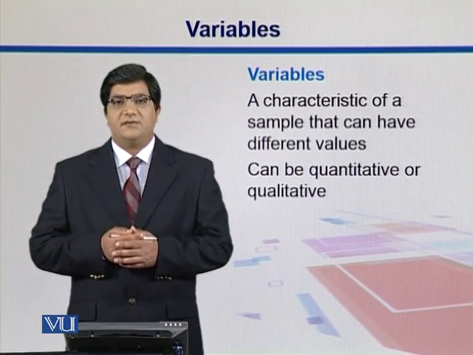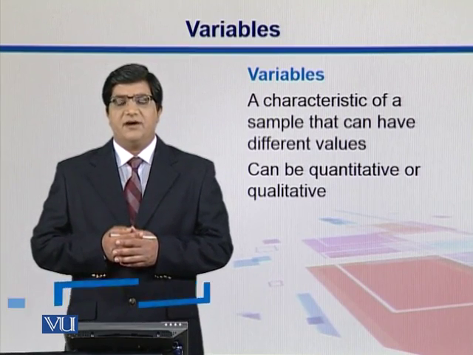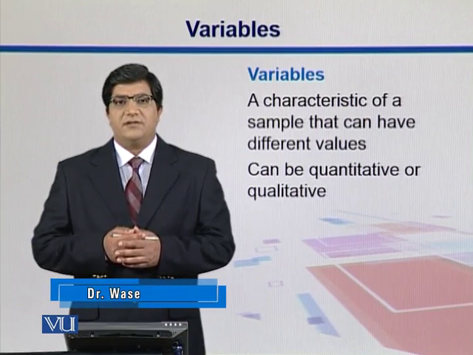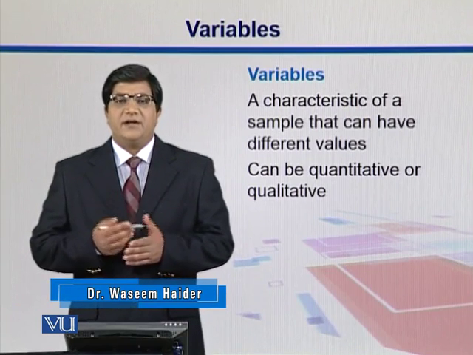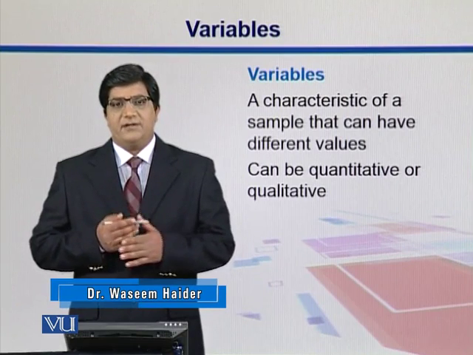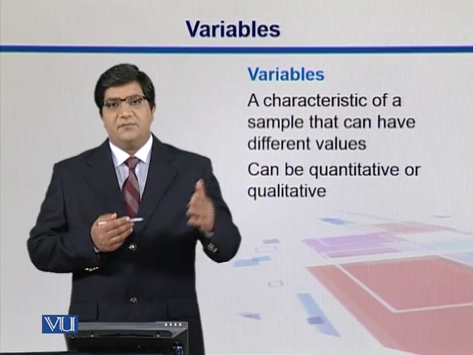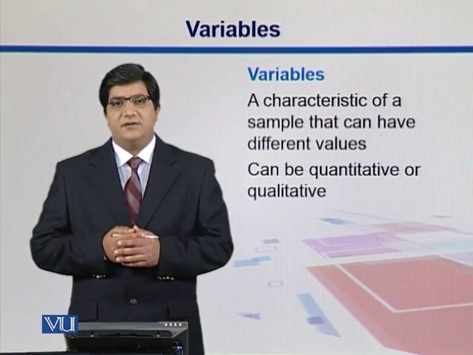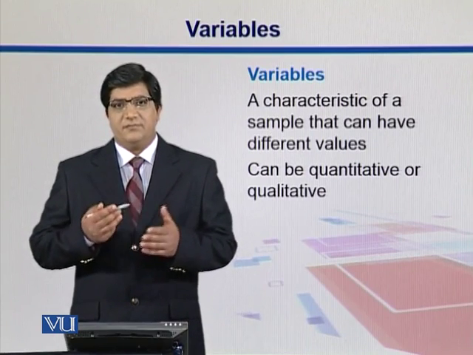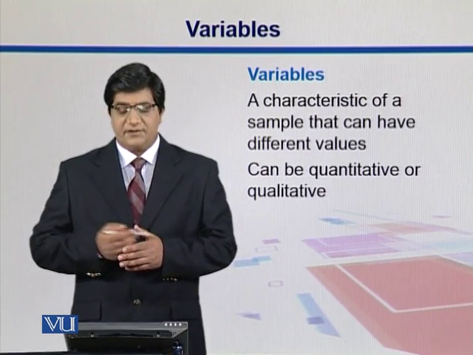For example, sex is a different kind of variable where you have one of two values, either male or female. Weight can take different values like 18 pounds, 18.1, 18.2, 18.3, and there is a gradual increment in that. So let's see what major types of variables there are in this section.